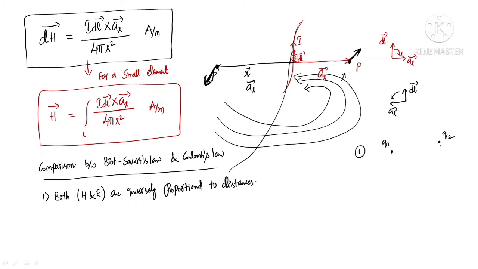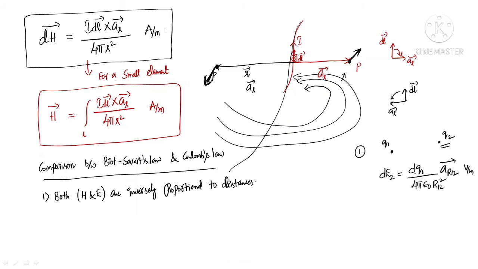If I want to find the field at this location, let us assume it as dE2. It is given by dQ2 divided by 4 pi epsilon naught. I need the distance between these two, right? So it is R12 square. If you want to have the direction, you can consider this as AR12 bar. This is the small electric field due to charge dq2. So this is the electric field due to dq1, right?